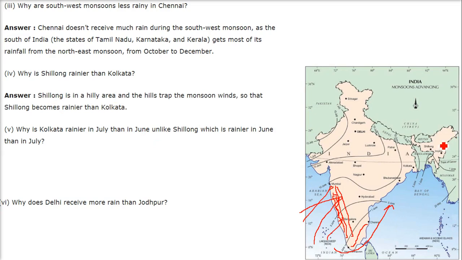Why is Shillong rainier than Kolkata? Shillong is a hilly area. If you remember, we have Khasi, Jaintia, Garo, all these are the mountains here. So it's a hilly area, and the hills trap the monsoon winds. The hills trap the monsoon winds, so it rains here. It drains its moisture here. So Shillong becomes rainier than Kolkata.